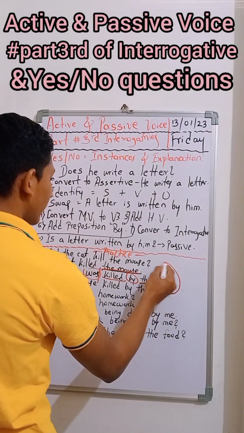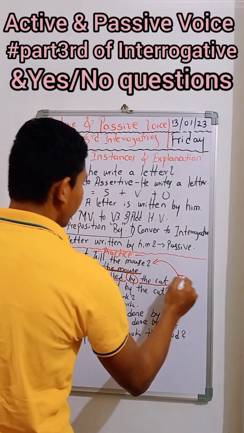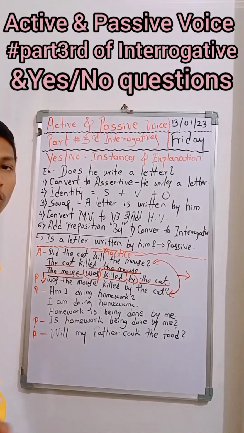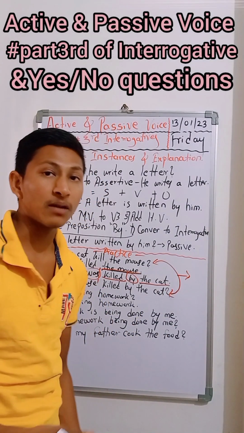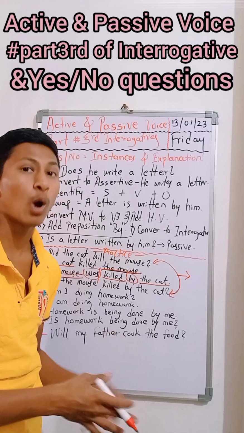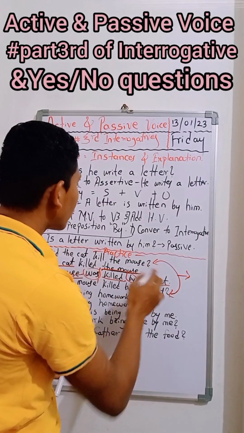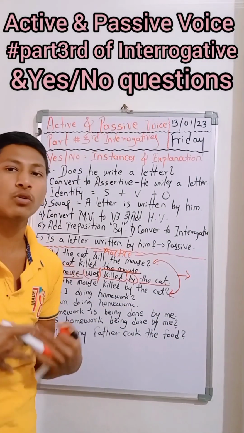Okay, are you observing? The act is the same, the sentences are different, but they convey the same message and the same meaning. There is no change. Why are we using this? Just because we are giving priority to the action only, not to the subject, not to the person, not to the thing. So at that time we have to use these active and passive voices. If we talk in active voice, that will also be correct.